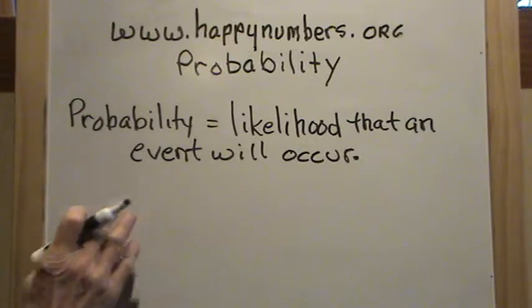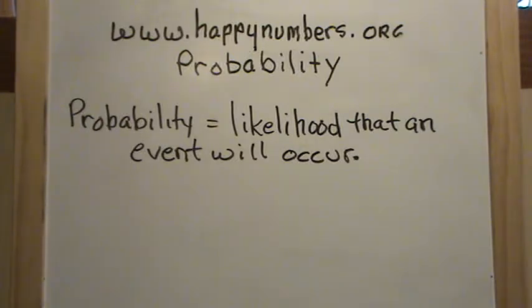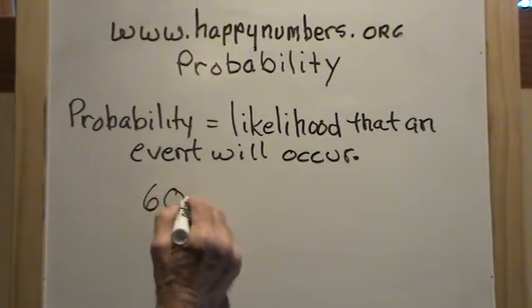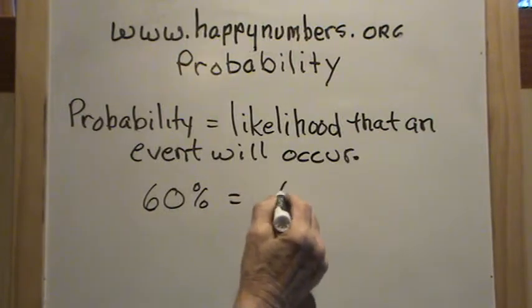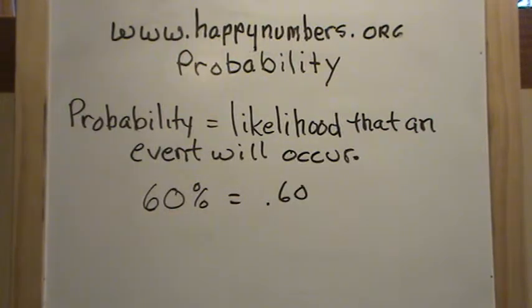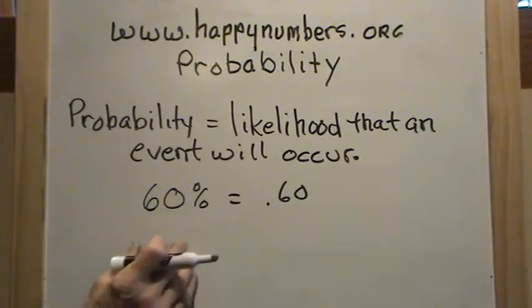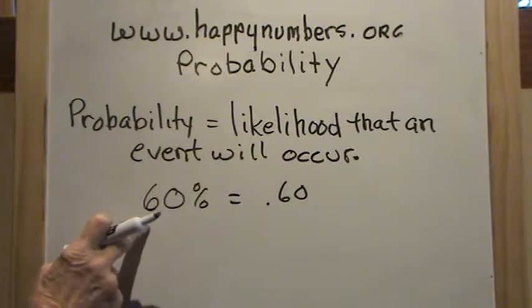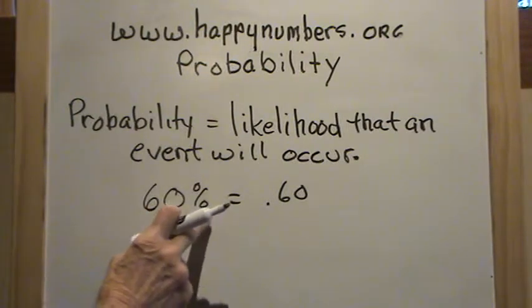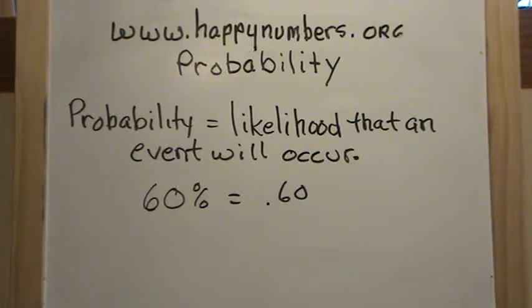And we use probabilities all the time. You'll hear the weather person say, well, there's a 60% chance of rain. Well, that's a probability statement. It's saying 60%, as we recall, if we change it to a decimal, 60 hundredths. So they're saying there's a 60% chance it will rain. And of course, if there's a 60% chance that it'll rain, there's then a 40% chance that it will not rain. But those are probability statements.